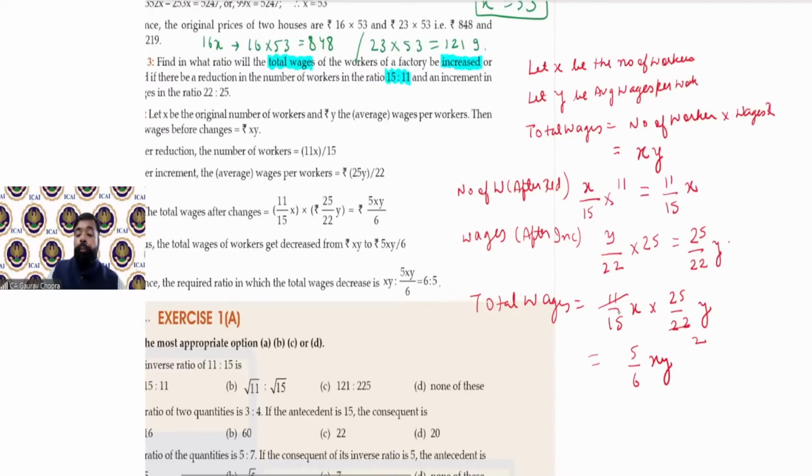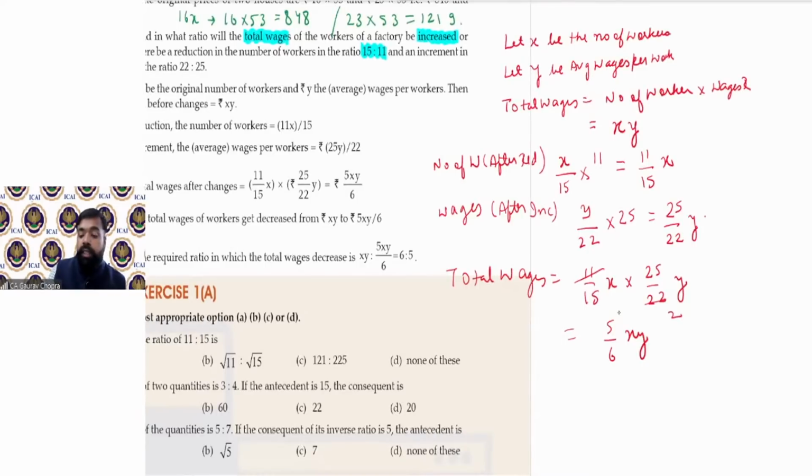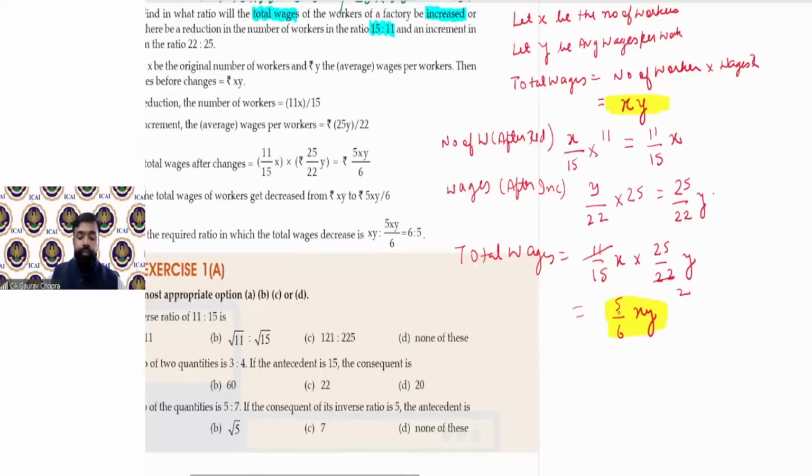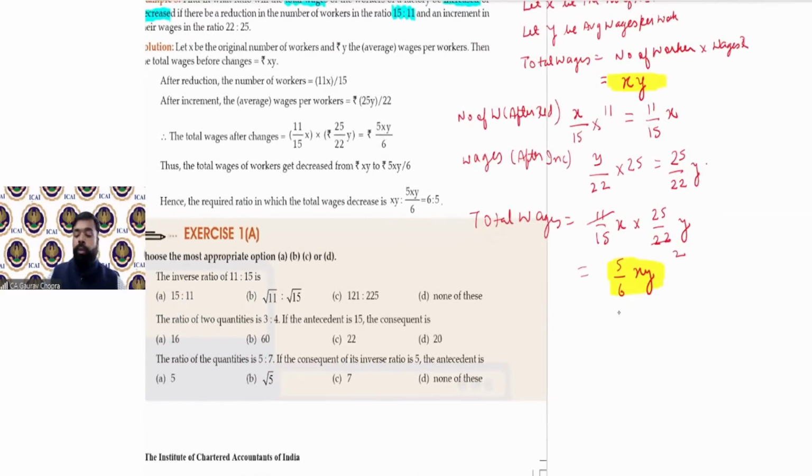5/6xy. तो पहले total wages थी हमारी कितनी, xy. अभी total wages कितनी है, 5/6xy. Now you can compute the ratio. तो दोनों का ratio कैसे निकालेंगे, old value थी xy, new value is 5/6xy. So xy gets cancelled.